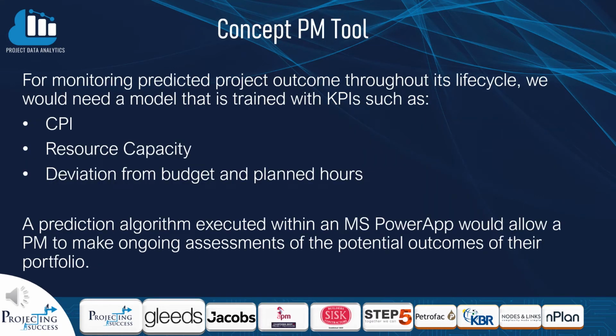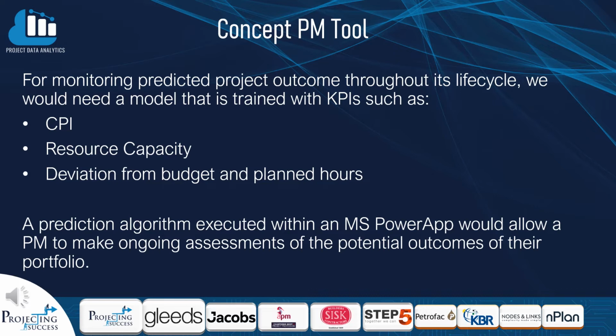We've identified that there's predictive power even with the most basic project information. The parameters we've trained our model with, however, aren't time variable. To have dynamic predictions, we need a training dataset with dynamic parameters, things that indicate the health of a project and change month to month. Good examples of these include a project's cost performance index, resource capacity, and the current deviations from budget and planned hours. An algorithm trained with these parameters would allow a project manager to monitor the likelihood of project success or failure over the entire project lifecycle.